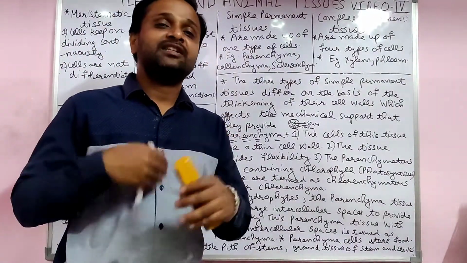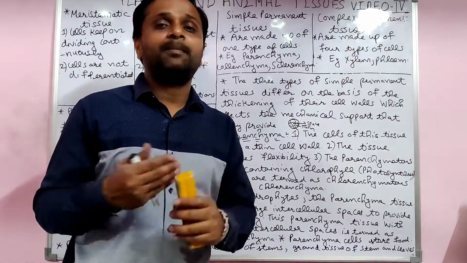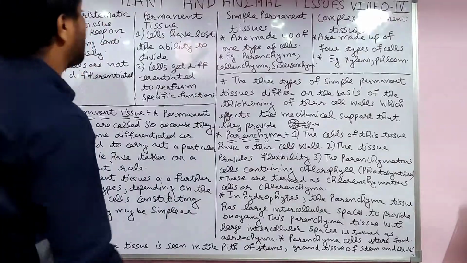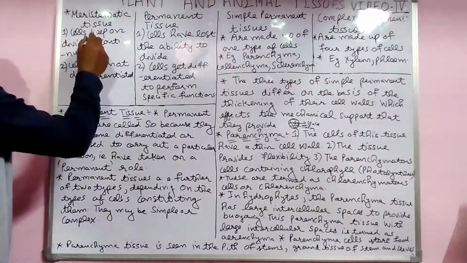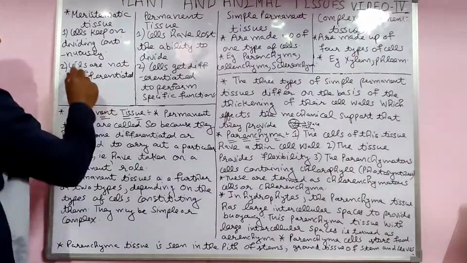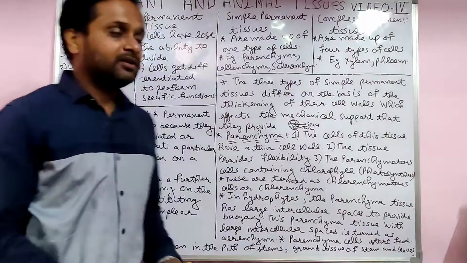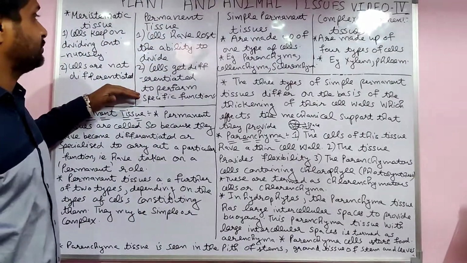Meristematic tissue starts, does the growth and becomes permanent. After becoming permanent, they do not divide. They lose their ability to divide. Meristematic tissue has the ability to divide, but permanent tissue does not. The cells are not differentiated here, students.